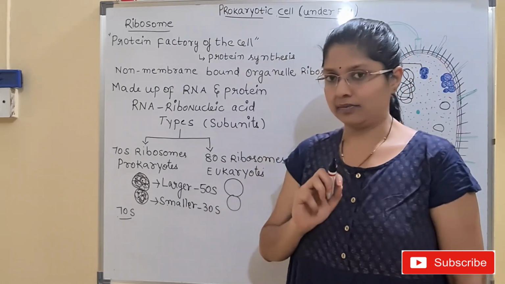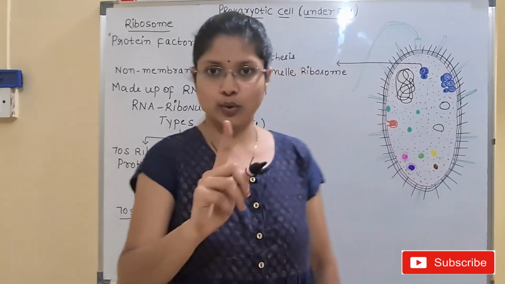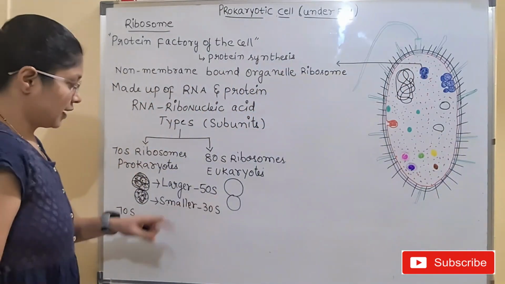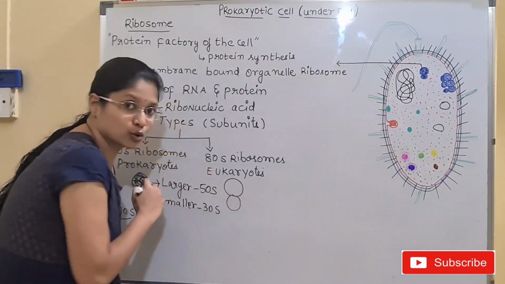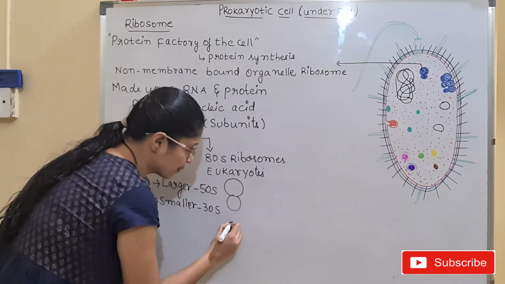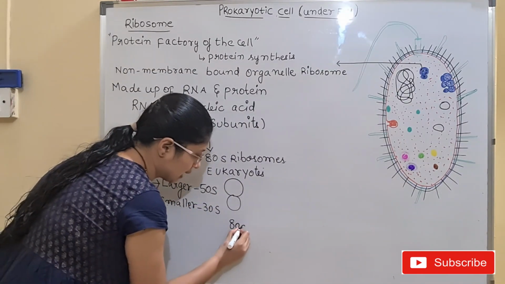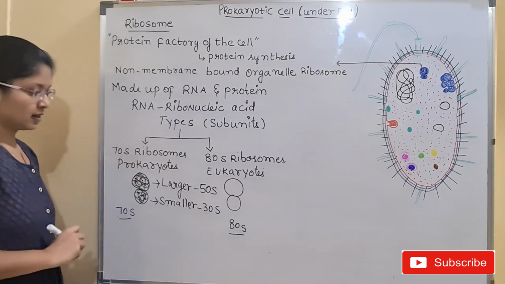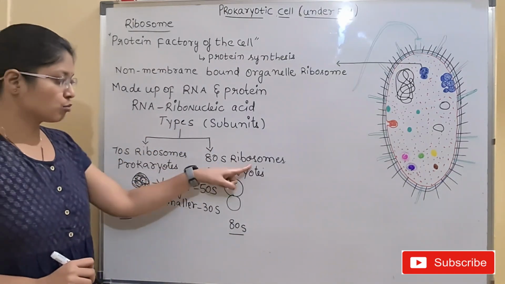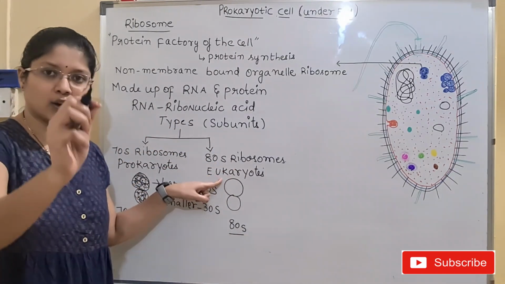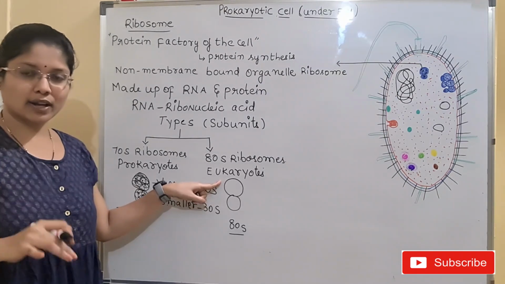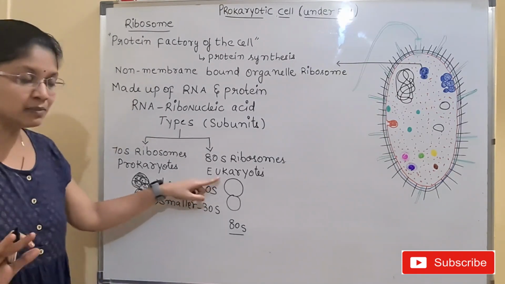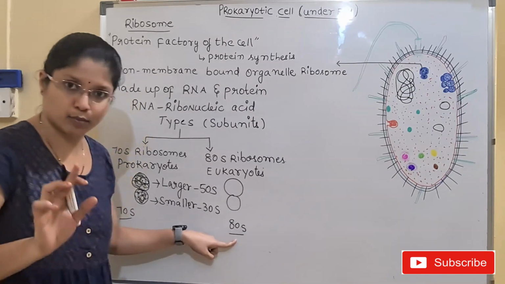In the same way, we have it for eukaryotes. Eukaryotes again have this ribosome. The whole ribosome is known as 80S. Yes, I have told you before, 80S ribosomes are present in the eukaryotic cells. So all the higher organisms, the eukaryotic organisms, will have these 80S ribosomes.